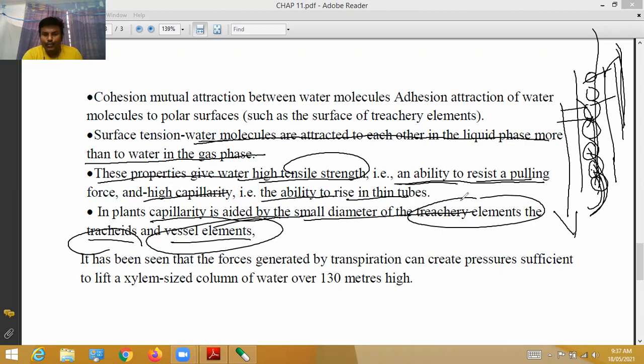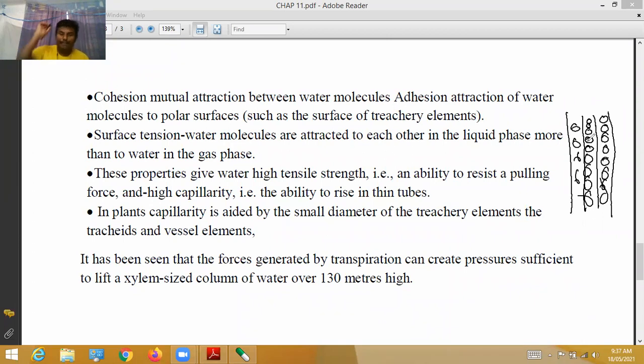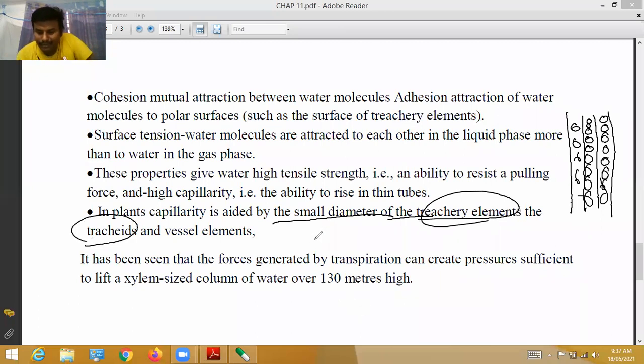Due to these, a continuous column of water forms, and these continuous columns of water molecules form capillaries like this, like this water column. It is called capillarity. Next, one more. Like this, a number of capillaries are formed. Through these capillaries, water is completely moved up. So it is generated by the small diameter of tracheary elements, tracheids, and vessel elements. Okay, that's all.